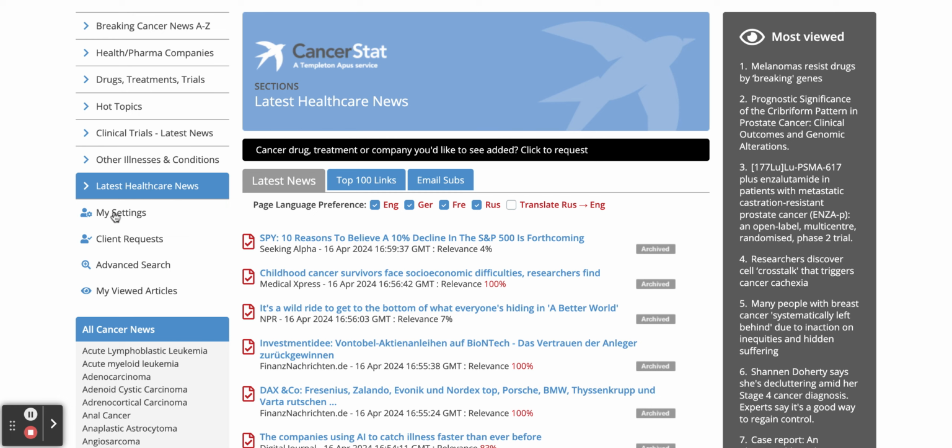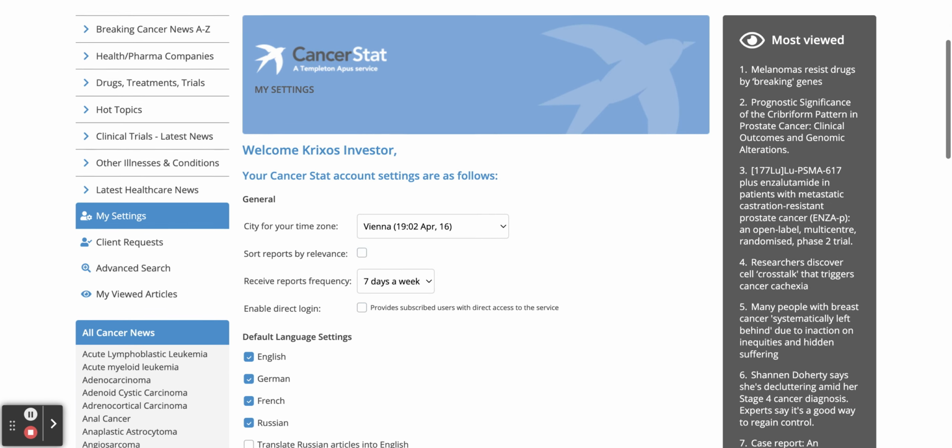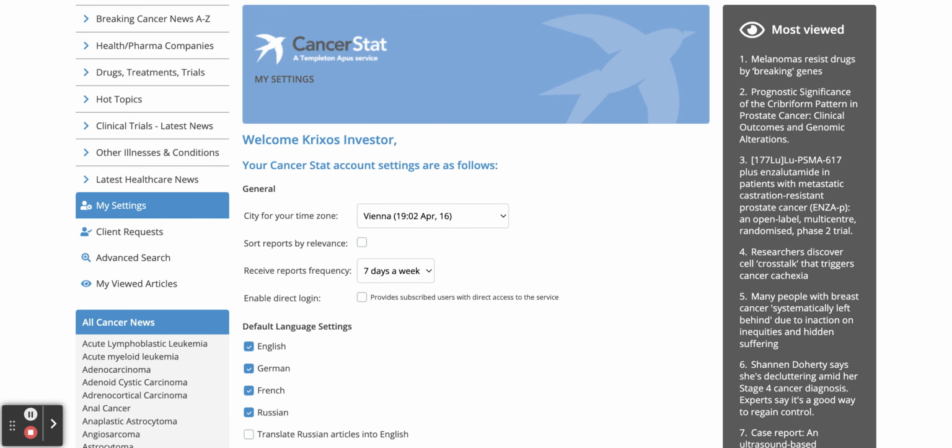If we just click on my settings, this will show you the time zone for the city that you're in, and it's very important with regards to daily reports across all three platforms. Basically, it means that you get the reports right up to the minute wherever you are in the world, whether you be based in Vienna or Perth or Sydney, Vancouver, Toronto, Moscow, Beijing, New York, London, Brussels, and so on.